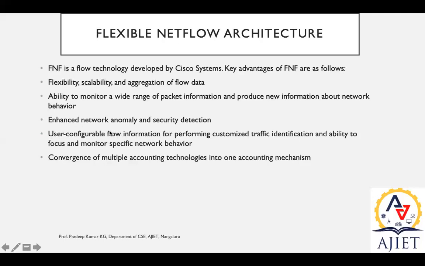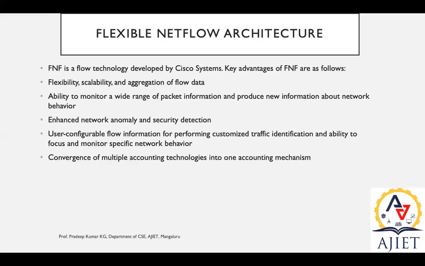Based on the usage, we can filter out the information. Why do we need to filter? Because of performing customized traffic identification. For example, consider the previous setup with the FAN, field area network. Based on one particular site, we can track each individual traffic identification: how fast and how heavy the traffic communication is between site 1 and the database, site 1 and site 2, or the broker itself.